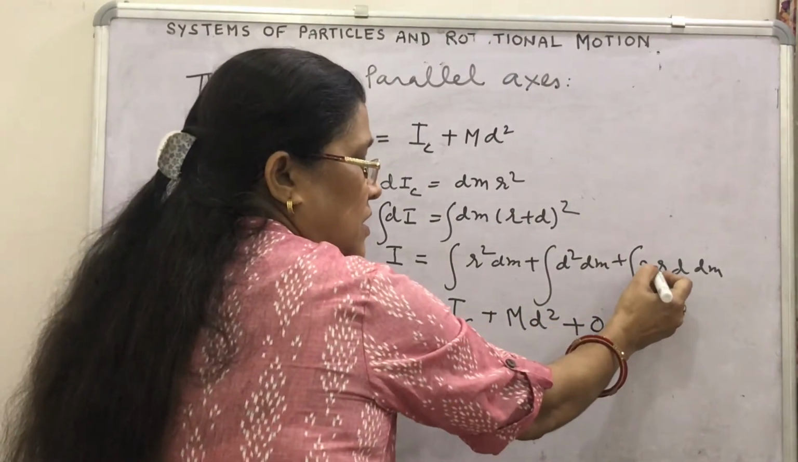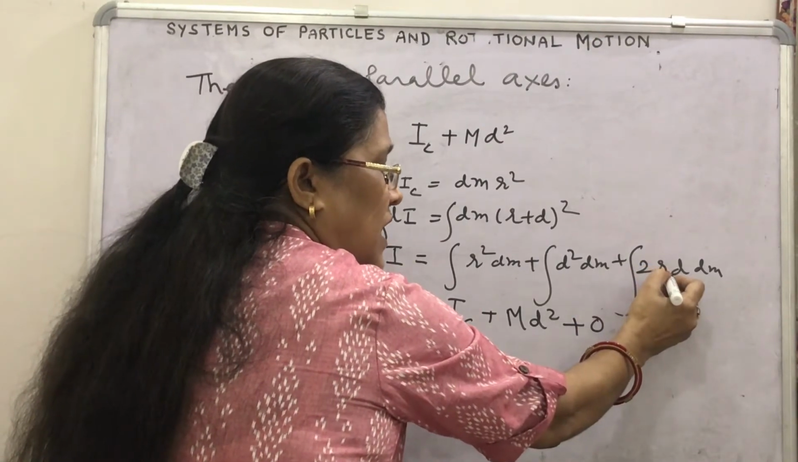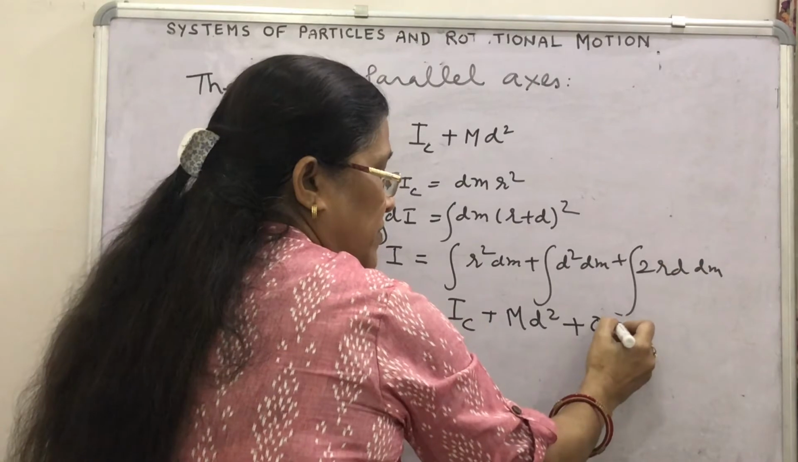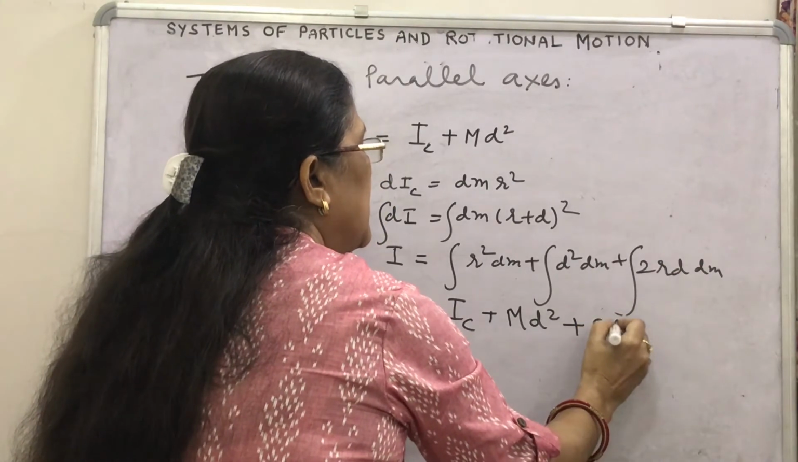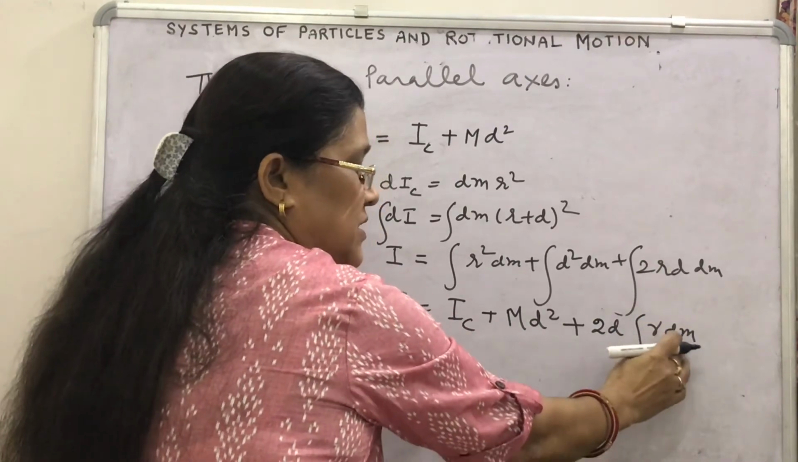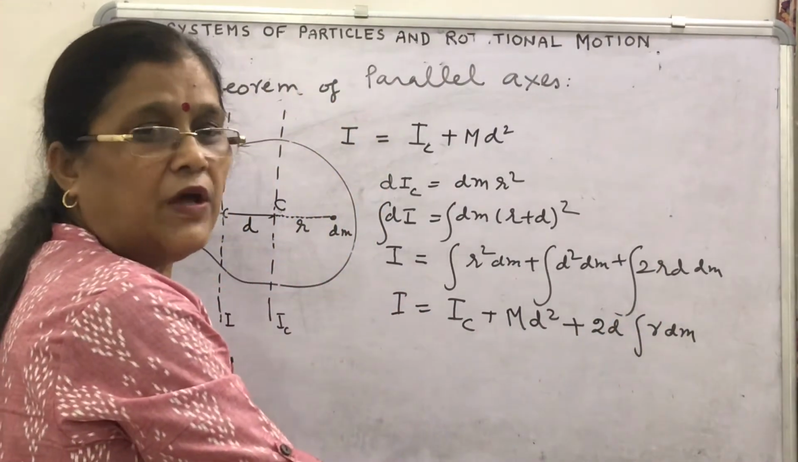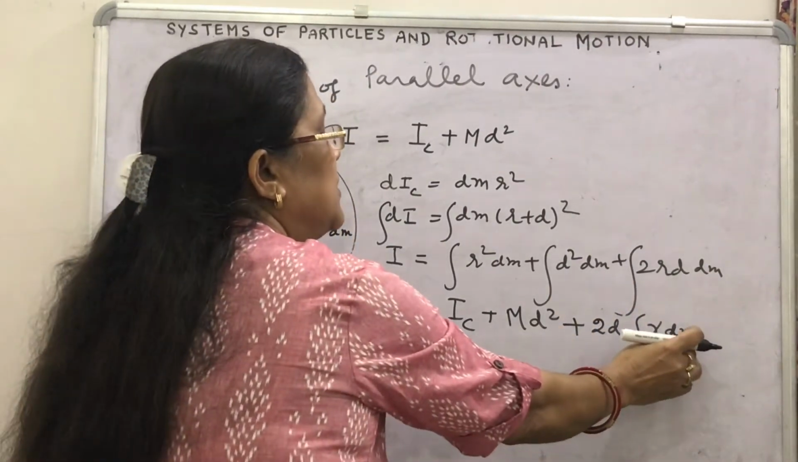Look here, this 2 will be out of the integration sign. This ∫r dm, if you write it here as 2d within the integration sign, ∫r dm, this is the value which corresponds to 0, because this is the position of